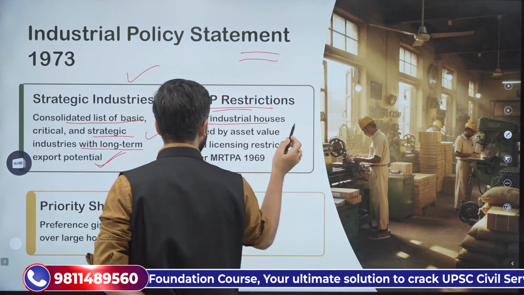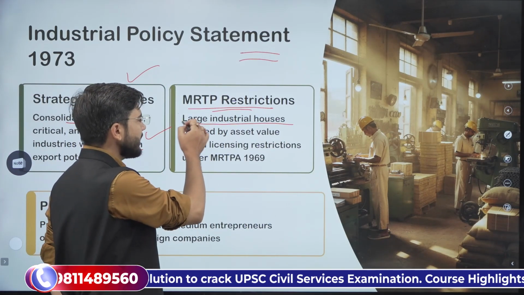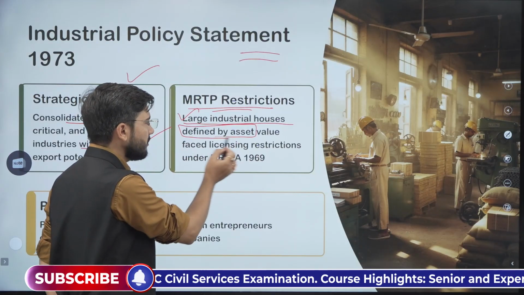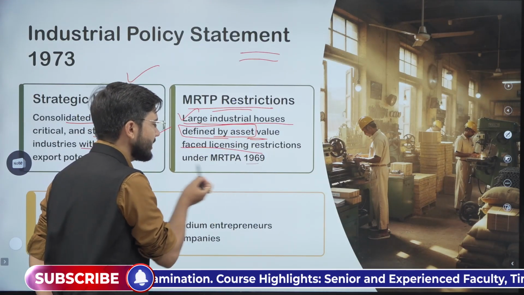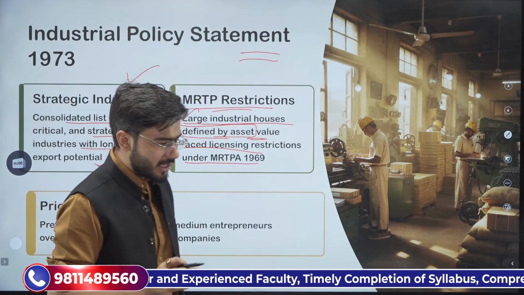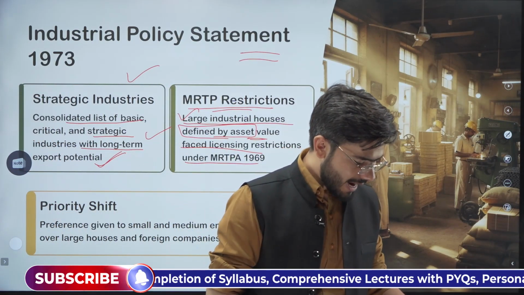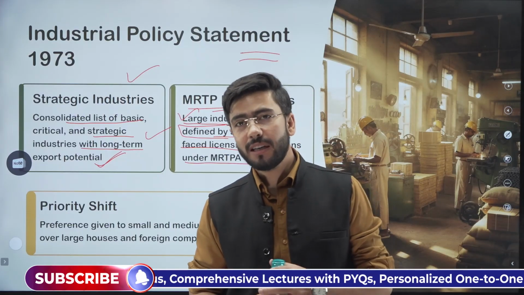The Monopolies and Restrictive Trade Practices Act was brought in. Large industrial houses, defined by asset values, faced license restrictions under the MRTP Act 1969. Now this Act was brought in to ensure that the apprehensions of the government get solved.